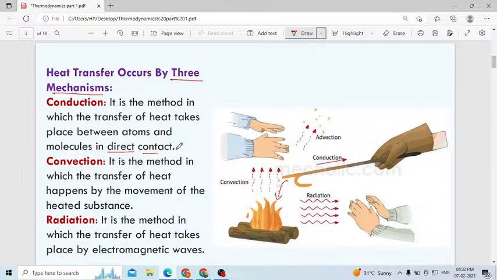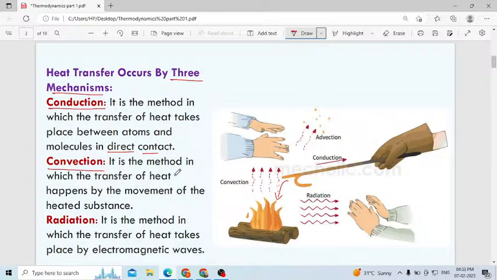Remember, conduction means when the object is directly in contact with the heat, it will absorb the energy, otherwise the heat will get transferred. Okay, then this one we will consider as conduction. Then what is meant by the next one?